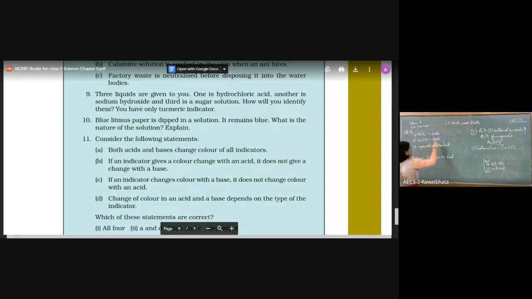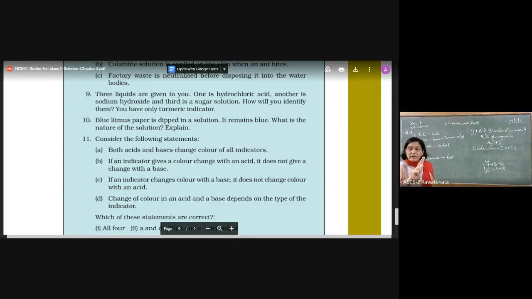Basic plus turmeric, and this solution is going to turn red. How will I know that this is basic? I added a pinch of turmeric to all the three. In one case, it will turn red. The moment it turns red, it is separated as basic. I have labeled it as NaOH.